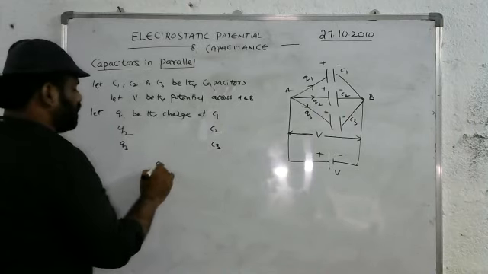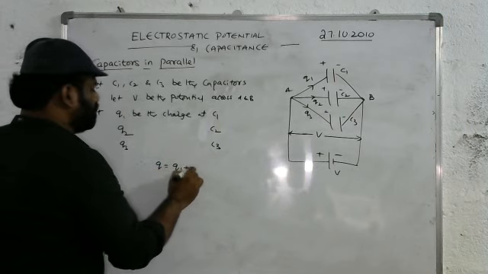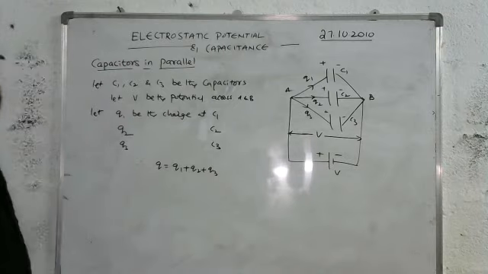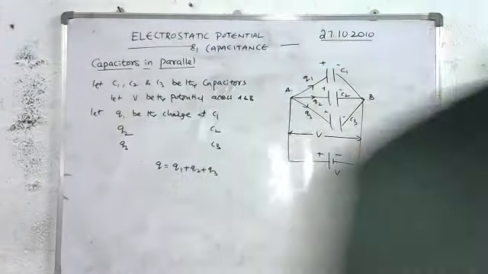Therefore, you can write the net charge Q is equal to Q1 plus Q2 plus Q3.